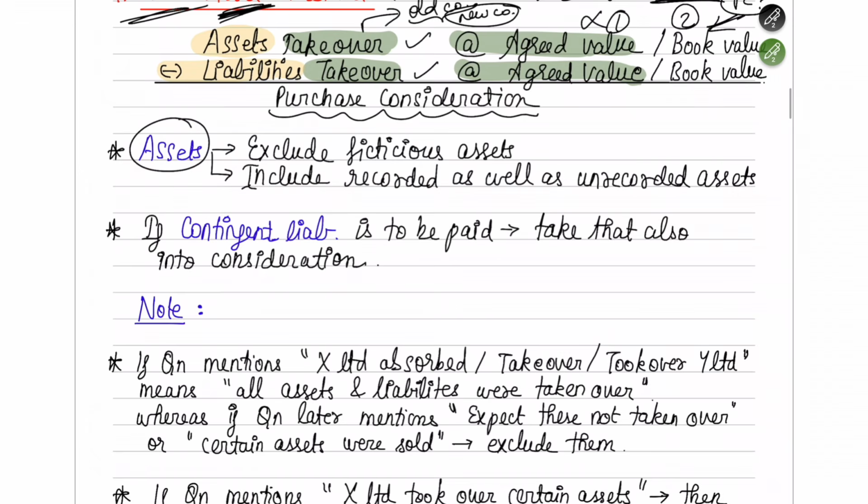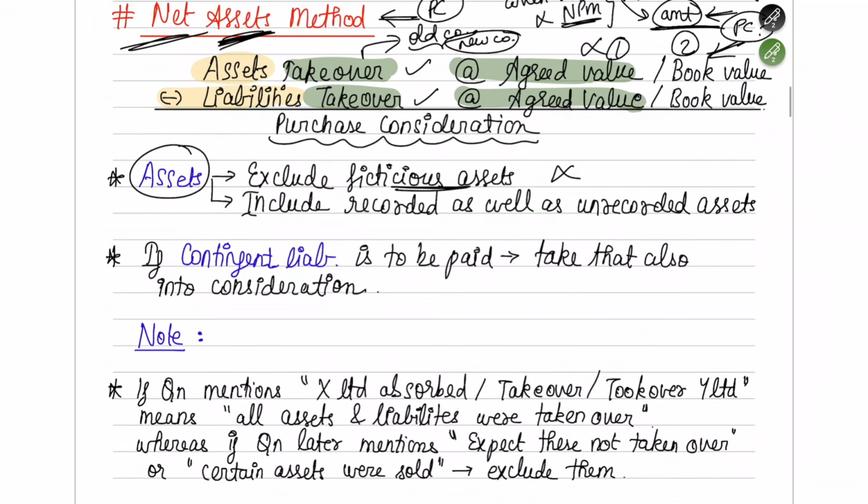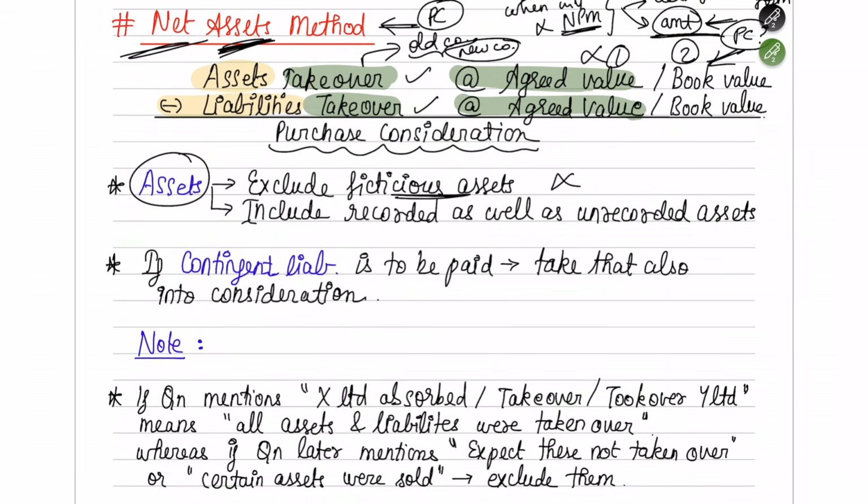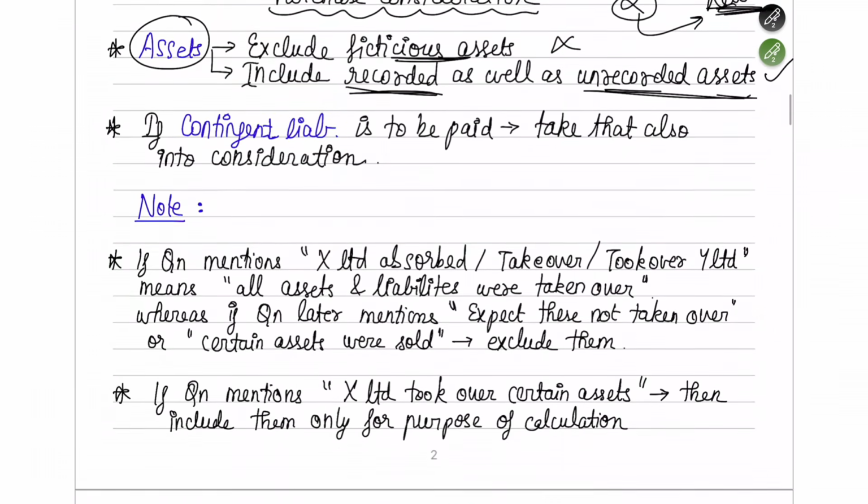Here, in relation to assets, what you have to remember is that if fictitious assets are given in the question, you should not consider them. Second, if the books tell you that there is a certain intangible asset which was not recorded, but the new company is taking it over, it's okay. Whatever assets the new company is taking over, whether recorded or unrecorded in the books of the old company, you can still include that. Okay, I hope you understood this.